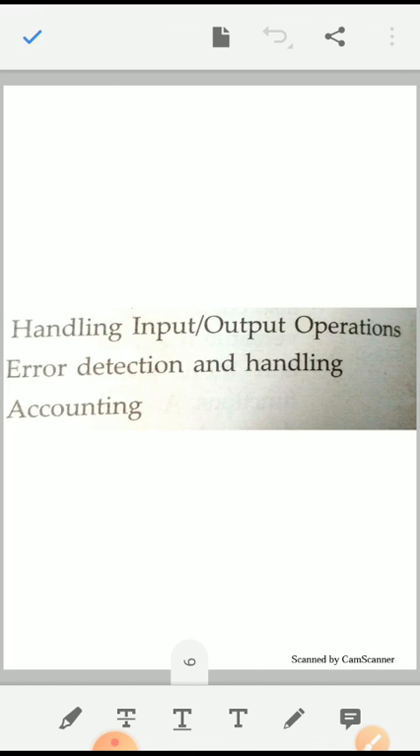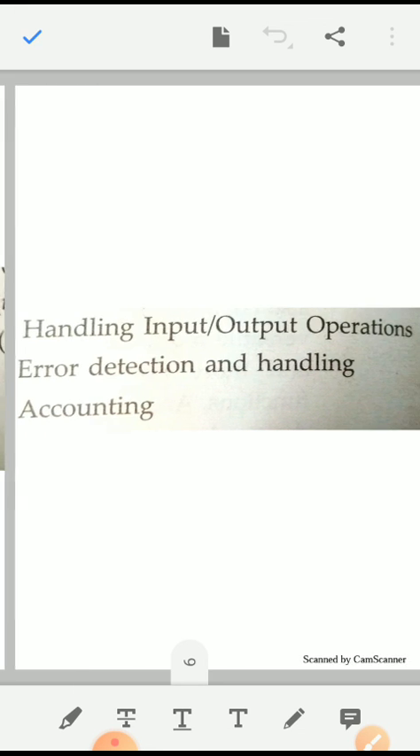Now, the next point is handling input and output operations. Operating systems handle all the input and output operations. For that, sometimes users give input instructions with the help of keyboard or mouse. So, the operating system decides which type of instructions these are and gives the proper instructions to the hardware to do the work accordingly. Now, error detection and handling. Operating system is also responsible for detecting any type of error that occurs and then properly handling it.